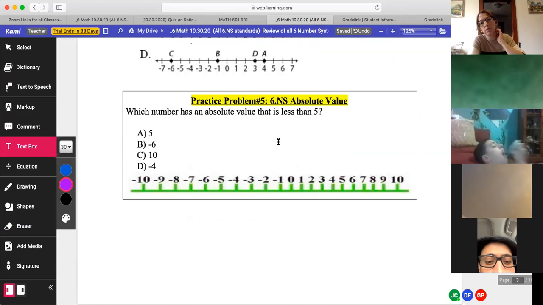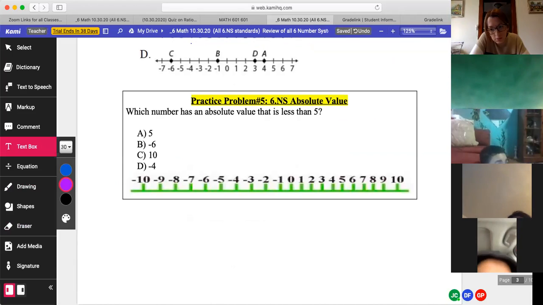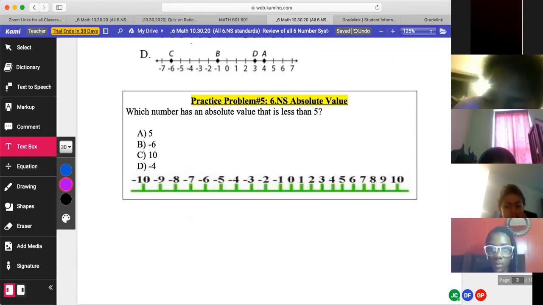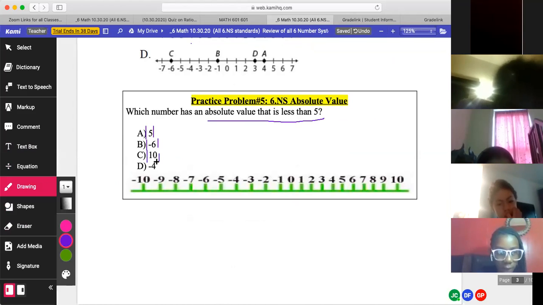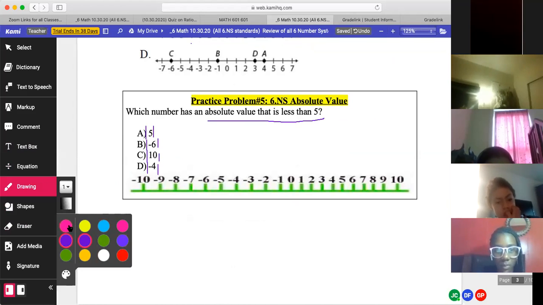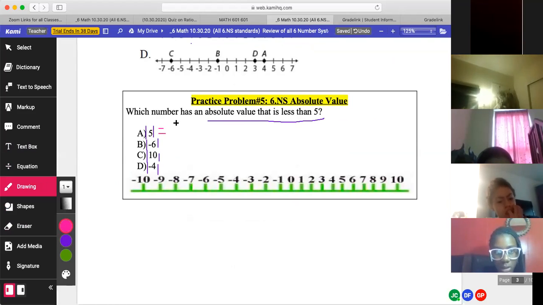This one's pretty simple. Apologies, I'm on my phone, so I don't know if you can hear me that well. It says, which number has an absolute value that is less than 5, Tori? In order to do that, you must find the absolute value for all the answer choices. The absolute value of 5 is what, Tori? 5. Good. What about the absolute value of -6? 6. Okay, and 10? 10. And -4? 4.